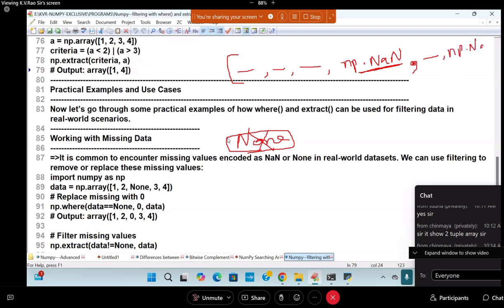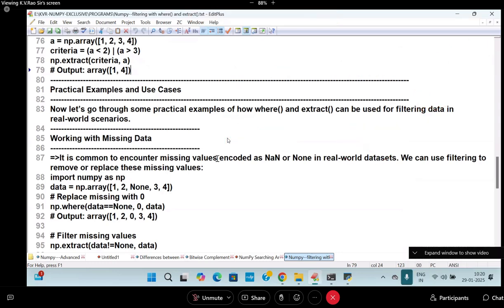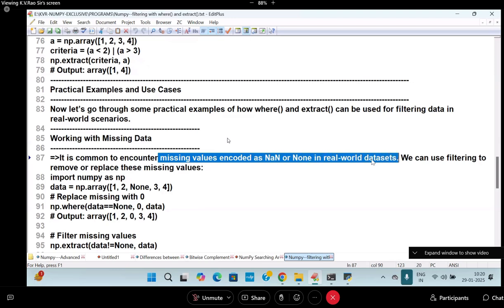We use NaN in many project case studies also. I am going to use NaN. This will come in pandas also. At the pandas level, you will get NA also. What is NA? Not applicable. These all represent missing values. So the point is, we are working with missing data. It is common to encounter missing values, encoded as NaN or None, in real-world data sets.